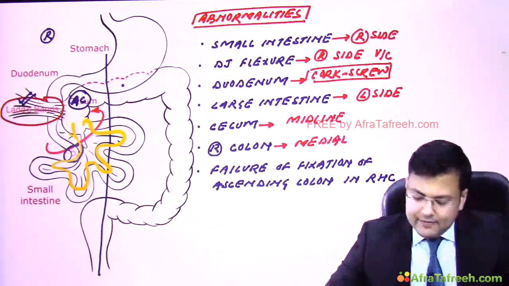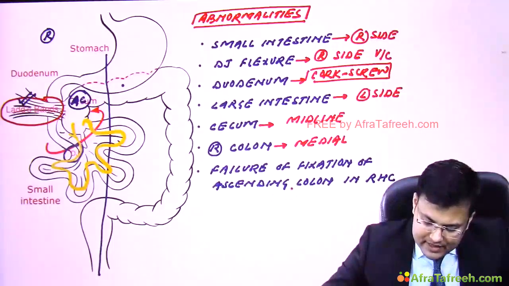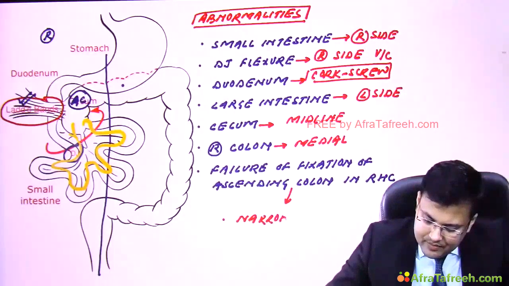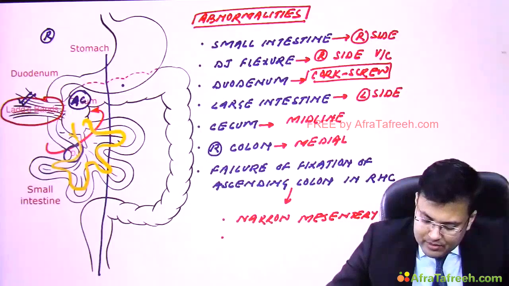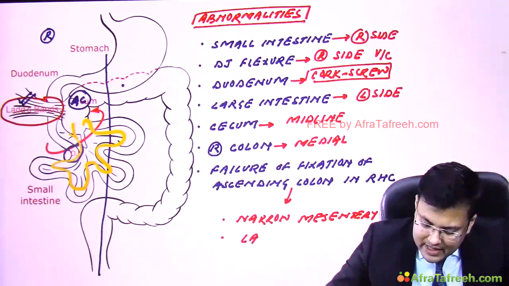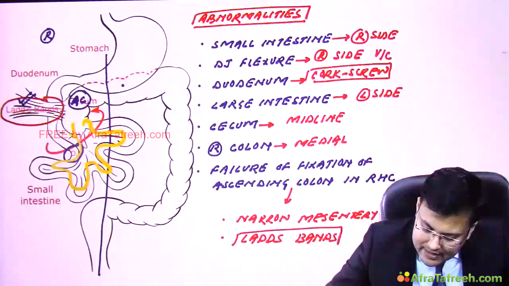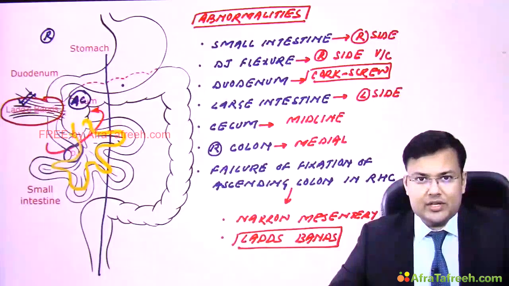Okay, and there is failure of fixation of ascending colon in right hypochondrium. Because of that, there are two problems. What? One, there is narrow intestinal mesentery. Second problem, there is presence of Latz bands. So these are the abnormalities seen in incomplete rotation.